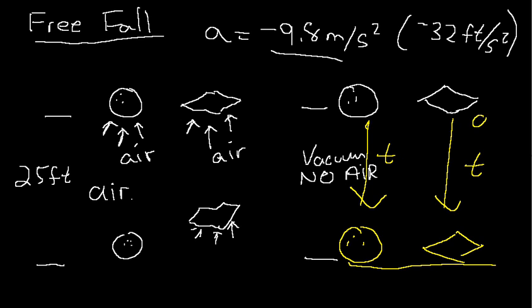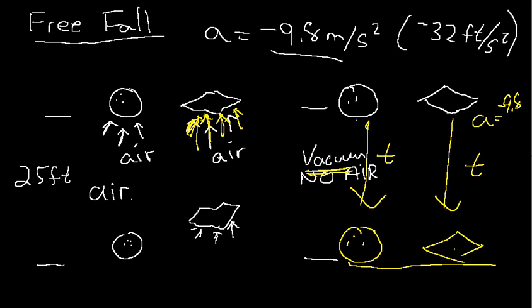That is because the acceleration due to gravity is constant and the same regardless of whether you're a bowling ball, a piece of paper, or anything else. It's independent of the mass. In air, yes, lighter things might have some air resistance, which will impede their accelerating at the same rate as a more massive object. However, in a vacuum, and that's important here, a feather will accelerate at the same rate as a bowling ball. So both will hit the ground at the same time in a vacuum.